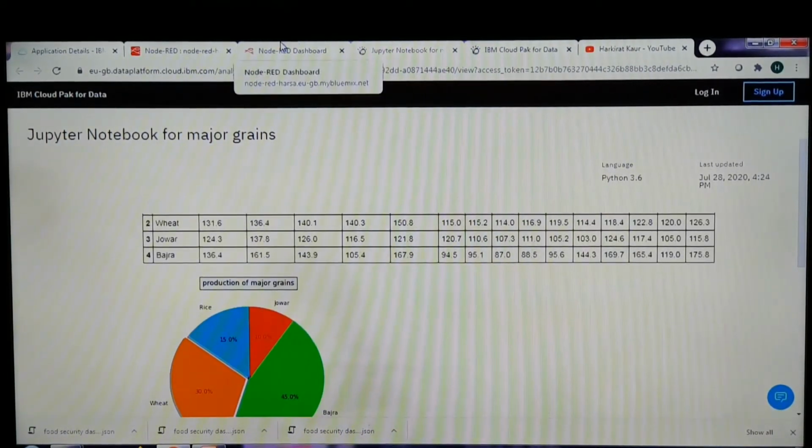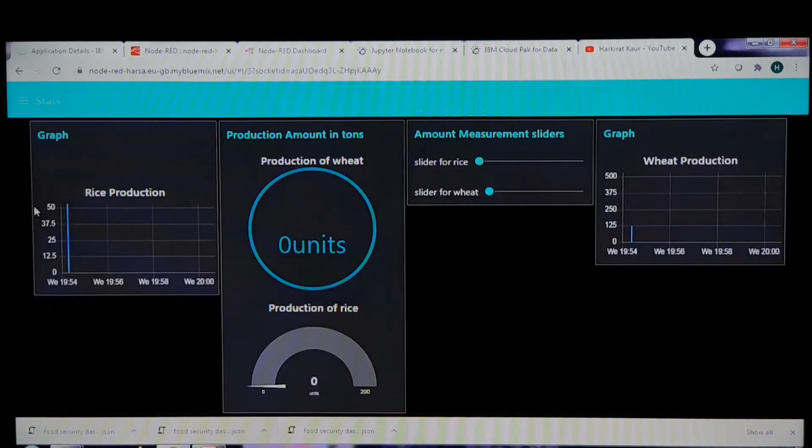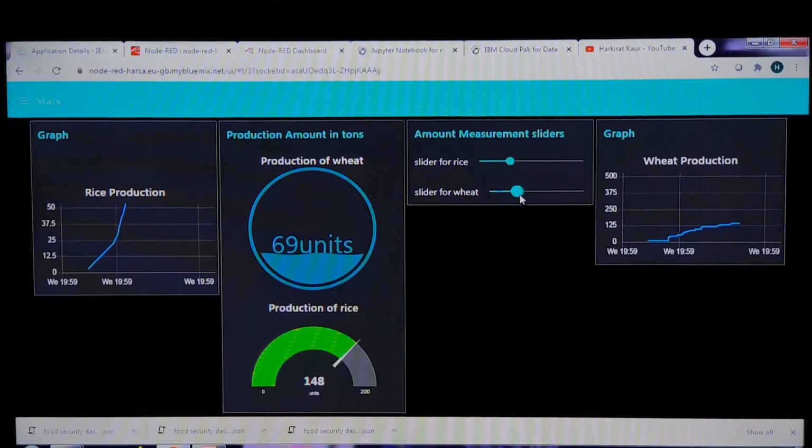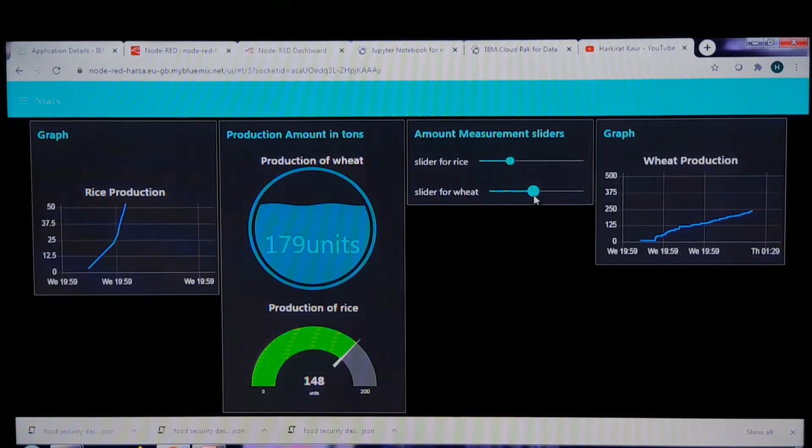Further going back here, I have the page of stats. Here we can predict the amount of food grains as well as the graphs which can vary along with it. Here are the sliders. Let's start with this. If we slide for the rice, like if we increase up till 148, the graph goes like this. Then if we go for the slider of wheat and increase the units up till 191234 units, the graph is like this. So this can predict the production of wheat and rice, and according to that the graphs can vary.